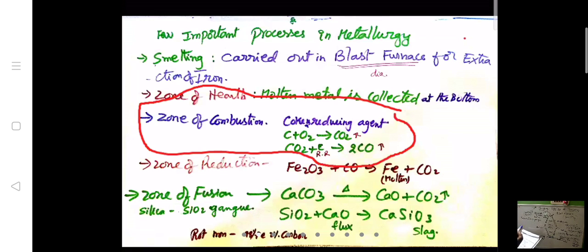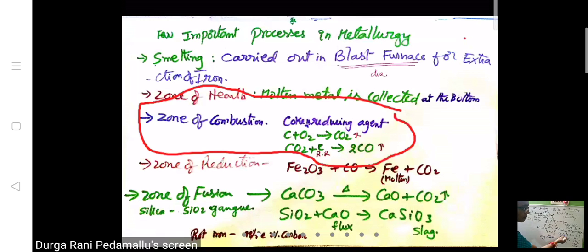Next, the zone of reduction. This is what happens nearby the zone of reduction: Fe2O3 plus CO, carbon monoxide, gives rise to 2Fe plus CO2. So this comes under the zone of reduction. Then the zone of fusion will be happening here.